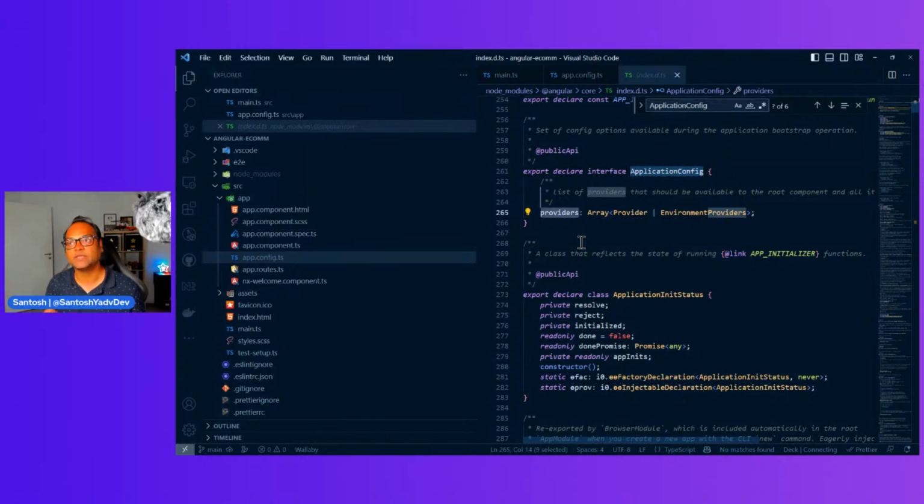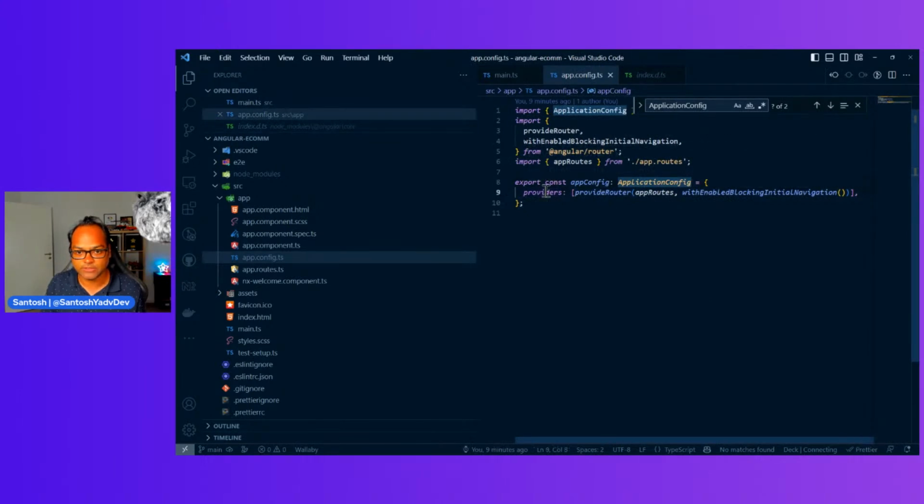So providers is where you can use all the services. If you're coming from before Angular 15, where there were no standalone APIs, providers is where you pass all the services. But inside providers, you can also pass these standalone APIs. For example, right now we saw provideRouter, which is a standalone API. We will also see something called provideHttpClient, which will be used for HTTP communication. But you can also pass all those things here.